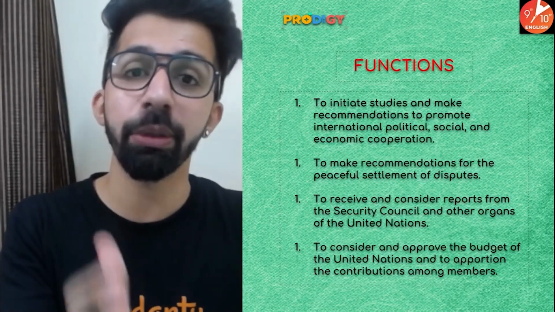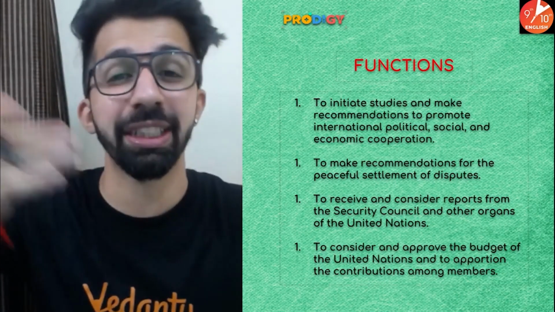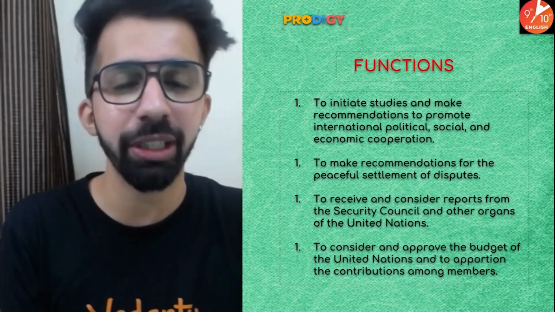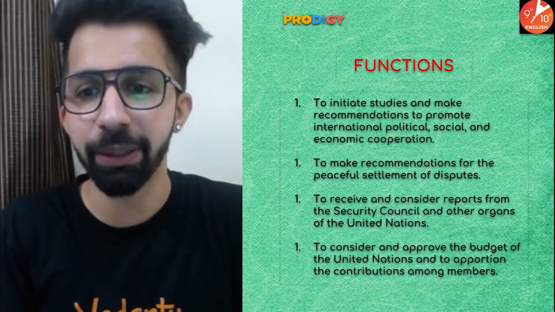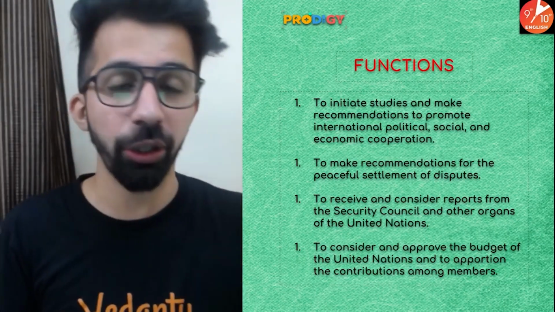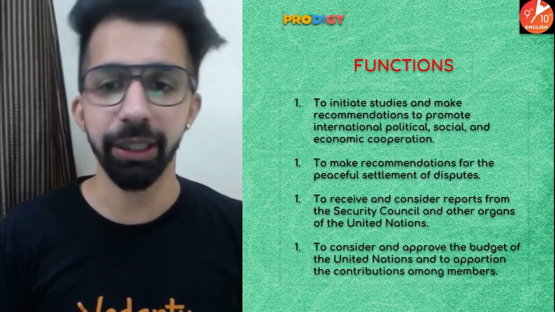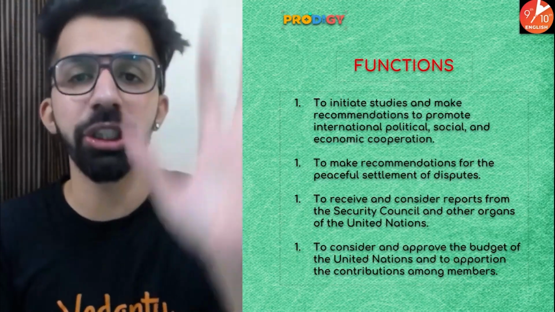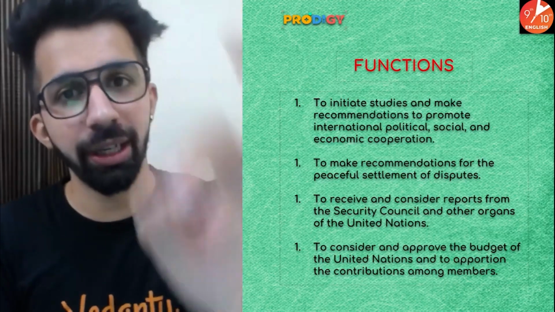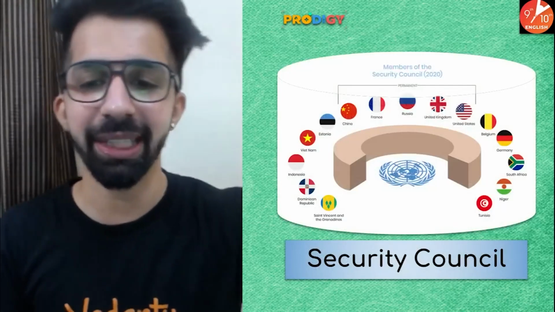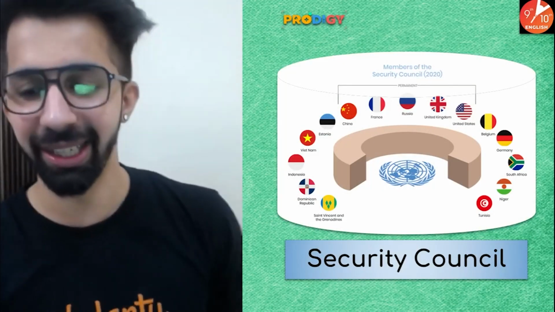Third, to receive and consider reports from the Security Council. So guys, the General Assembly also receives reports from the Security Council. Guys, the Security Council is a very, very important organ, and I'm going to teach you that after this. They receive and consider reports from the Security Council and the other organs of the United Nations. The General Assembly also considers and approves the budget. So guys, the UN budget is finalized by the General Assembly. Simple as that.